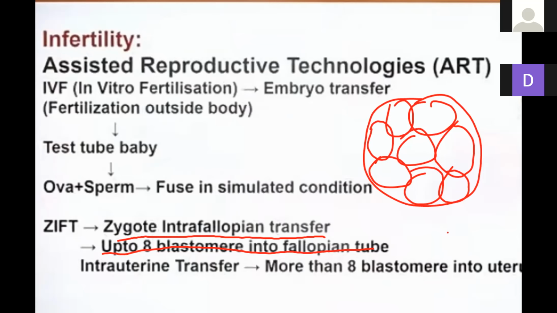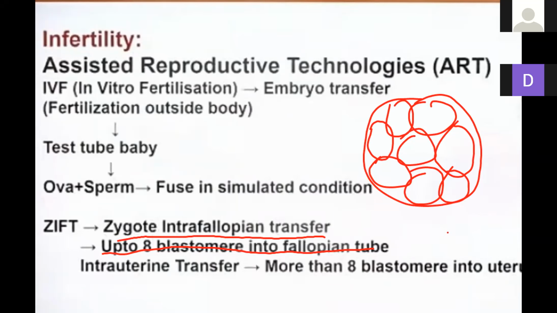Yesterday one girl asked me, if the fallopian tube is damaged, then the mother acts like a surrogate mother. Yes, when we take the blastomere up to the 8-cell stage, then we directly implant it into the uterus, and that type of mother acts like a surrogate mother. Understood, beta ji? If the cell count is less, then put it into the fallopian tube. If it is more than the 8-cell stage, then it is directly put into the uterus.